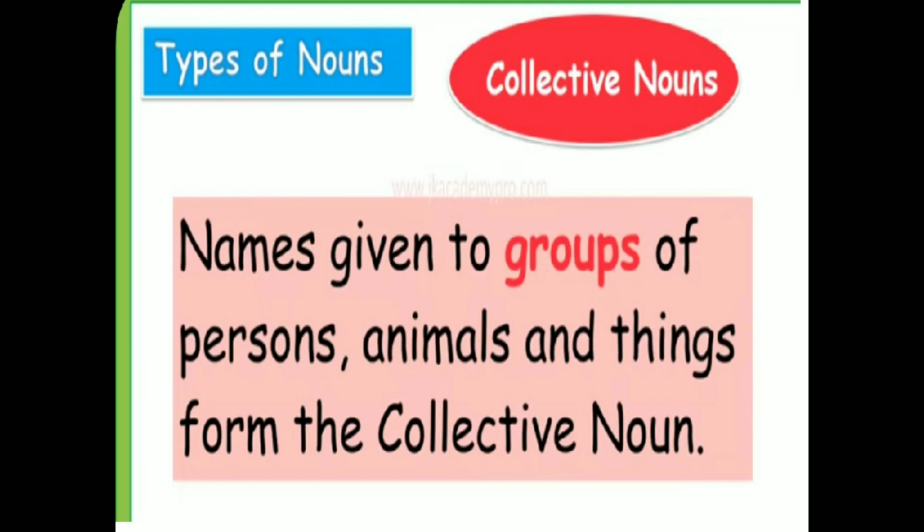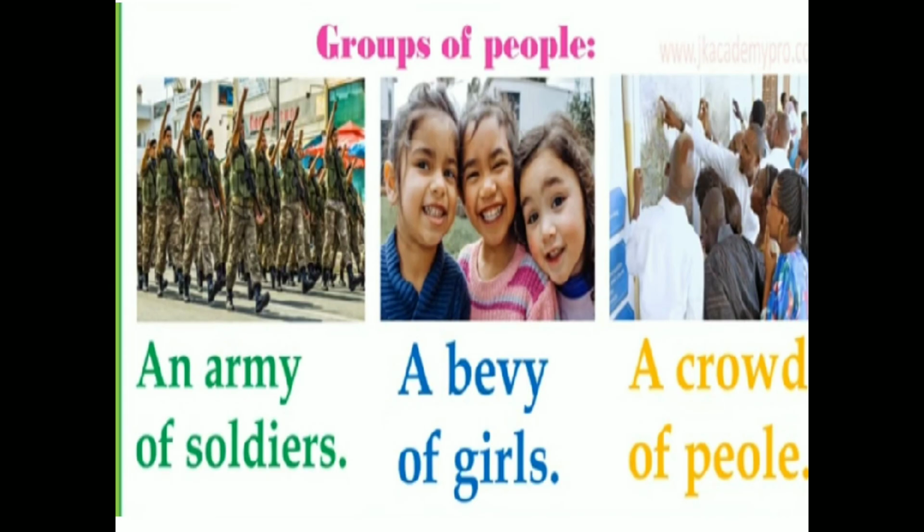Next, move on to the collective nouns. Names given to groups of persons, animals and things are called collective nouns. A collective noun is a word used to name a group of people, animals or things. We can give names to a group of people or animals or things, and we call these collective nouns. Let's see a few examples of it.